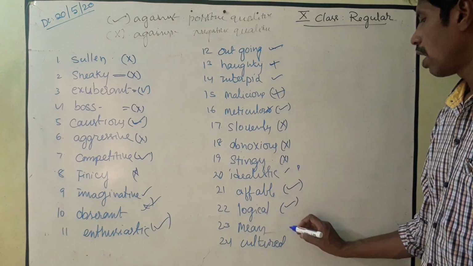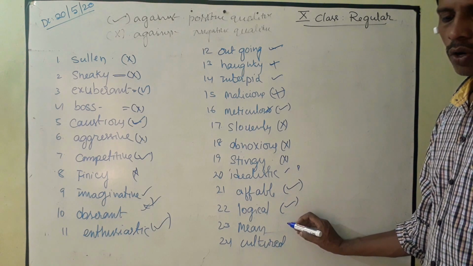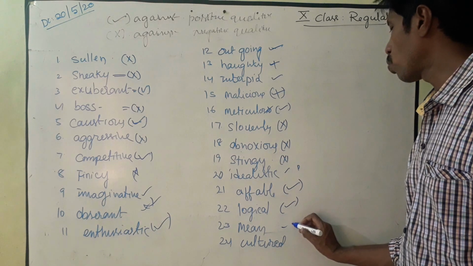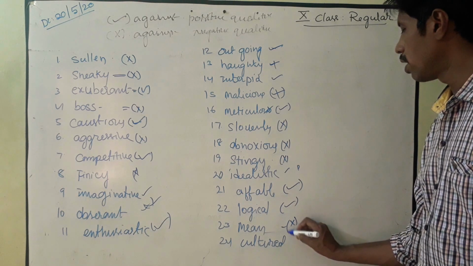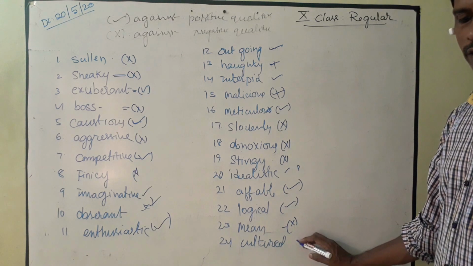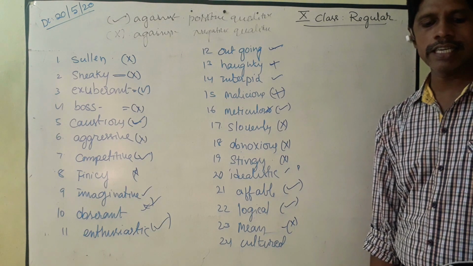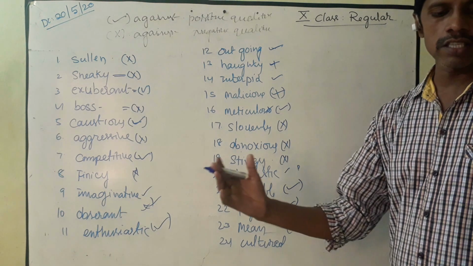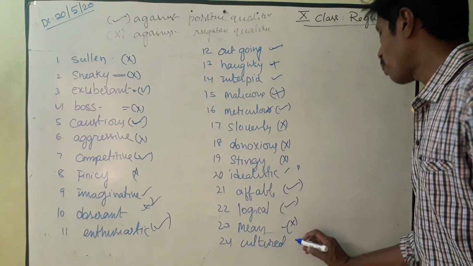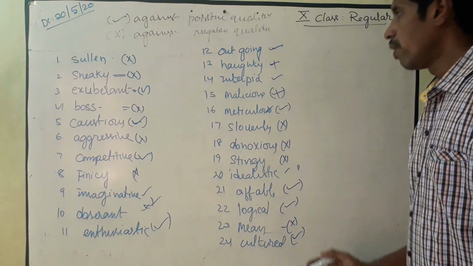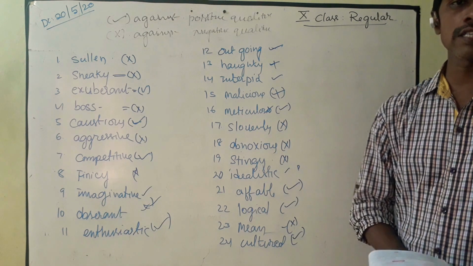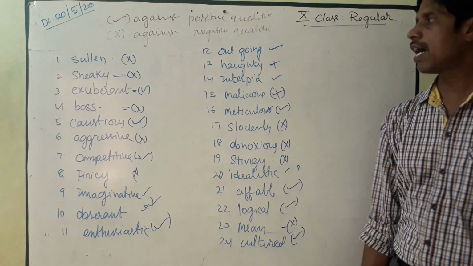And mean, the word mean, means cruel, so here it is negative. And a cultured person, an intelligent person, polite and interested in art and literature, that is called a cultured person. This is a positive quality. So these adjectives you may also find in examinations.